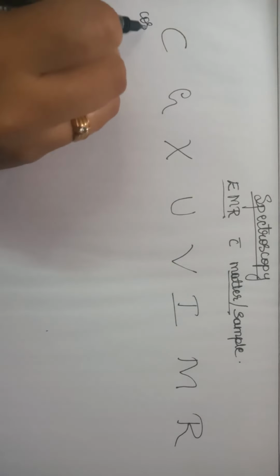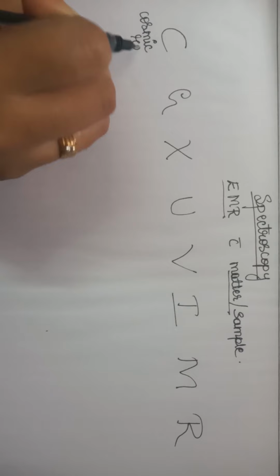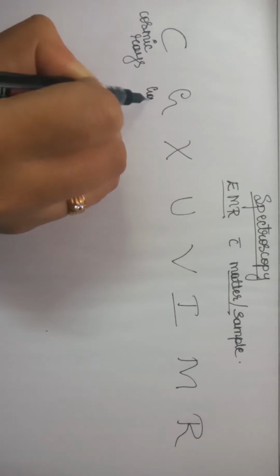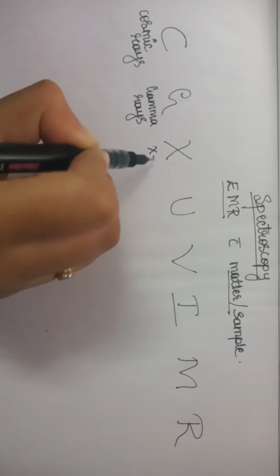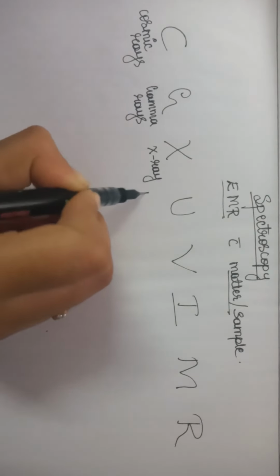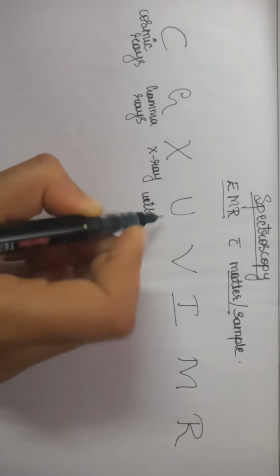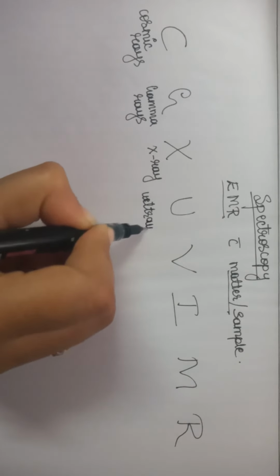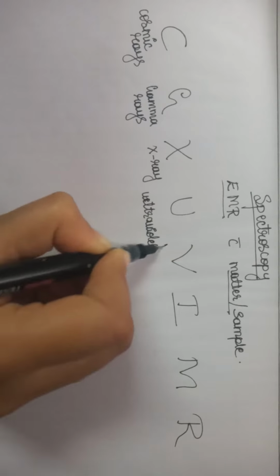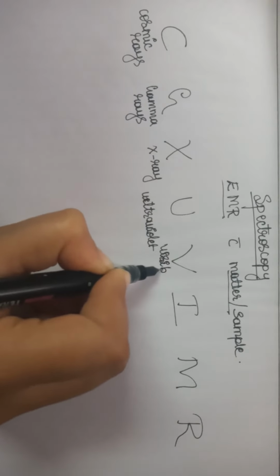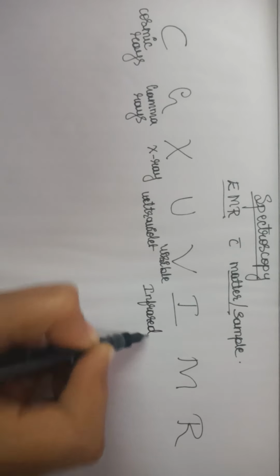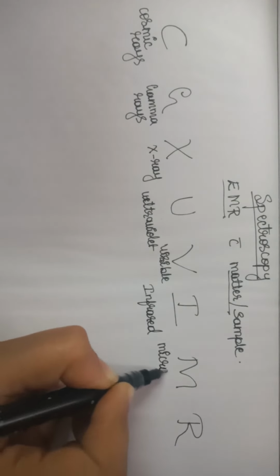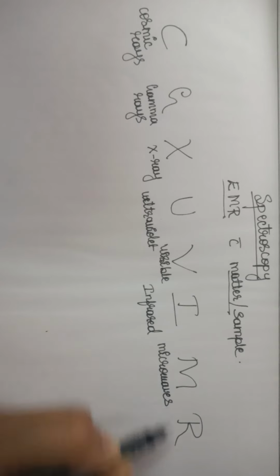C is cosmic rays, G is gamma rays, X is X-rays, U is ultraviolet, V is visible region, I is infrared, M is microwaves, and R is radio waves.